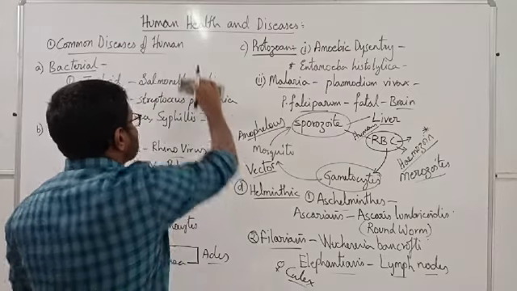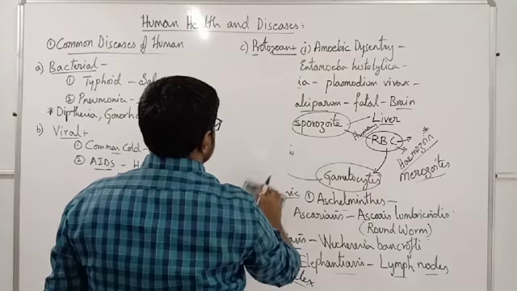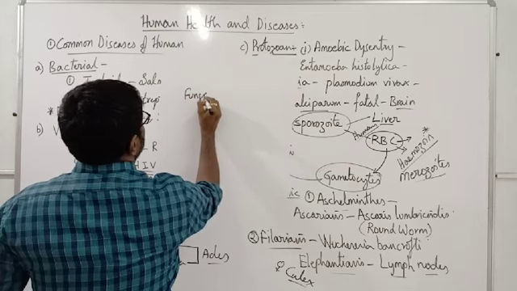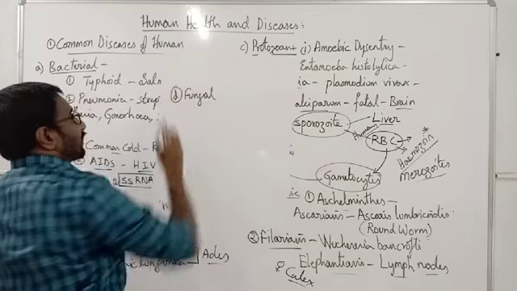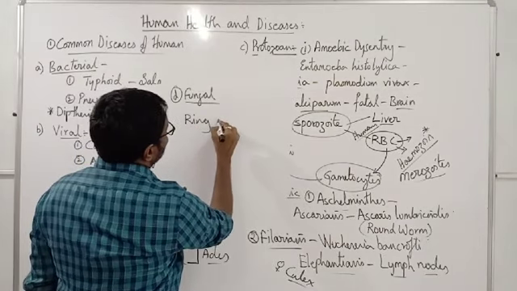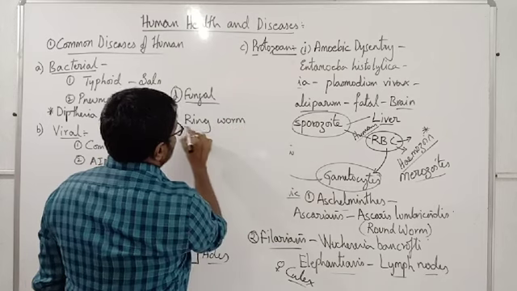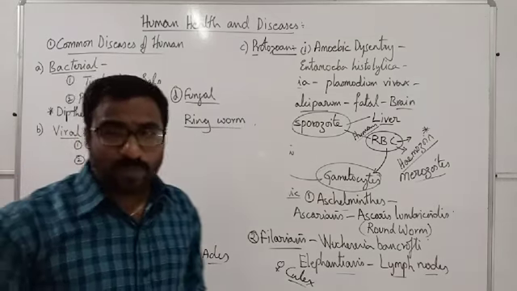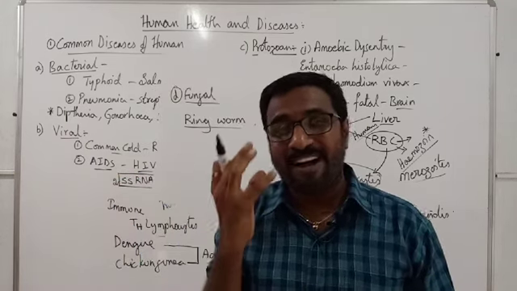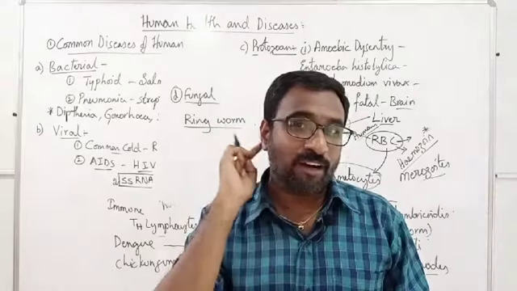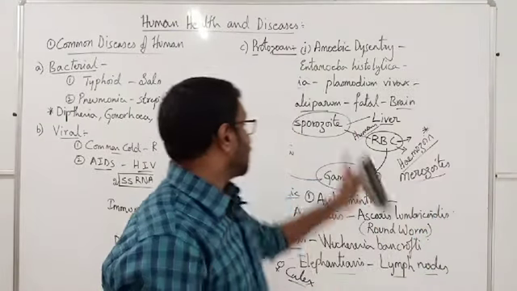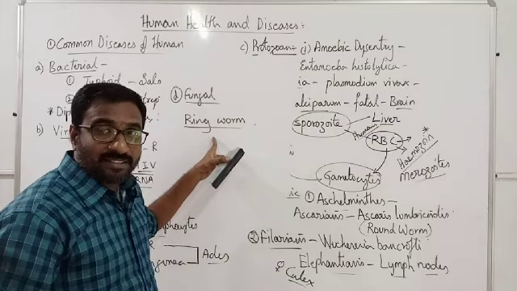And another common disease is caused by the microorganism called fungal. It is called ringworm infection. Especially it is seen in places where wetness and humidity are higher, moist areas in our body, especially the back of our ears, the neck region, the shoulder region, the lower parts of our body. There we can see these ringworm infections.